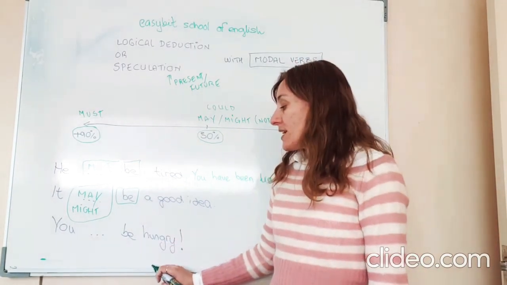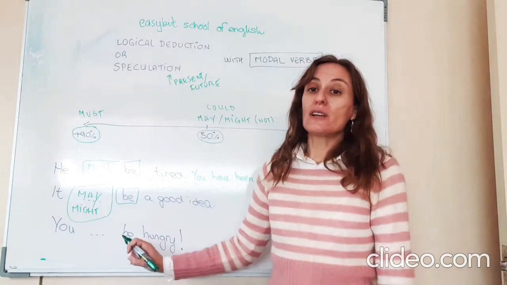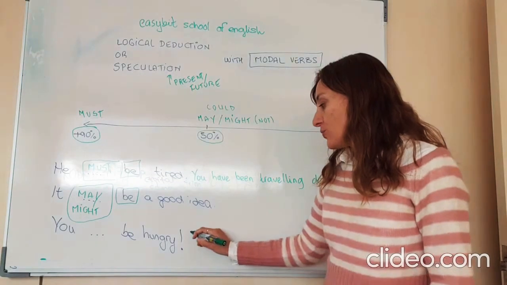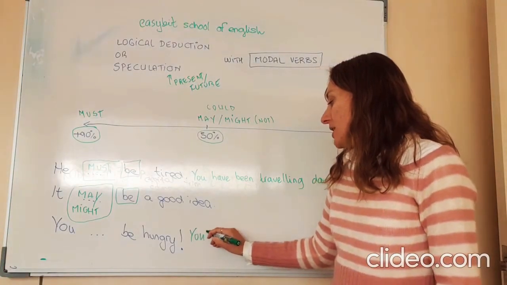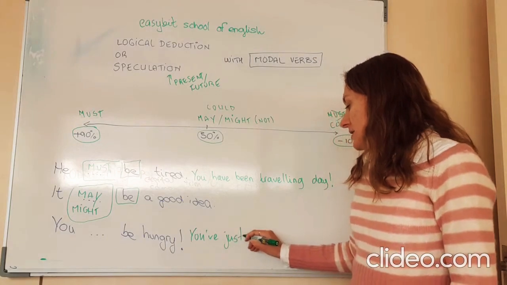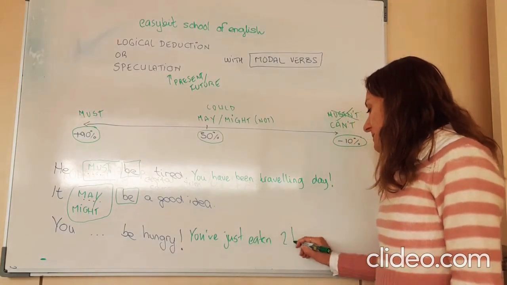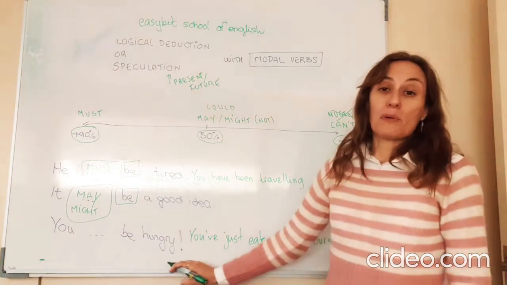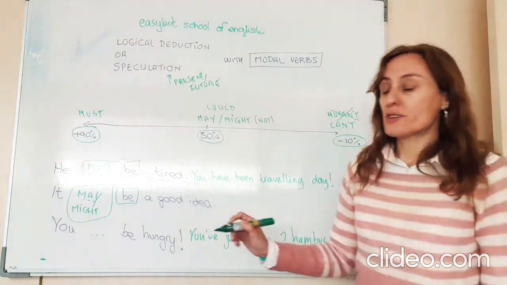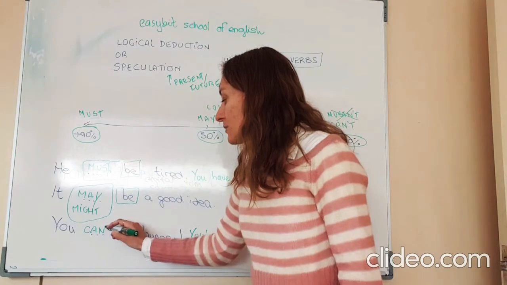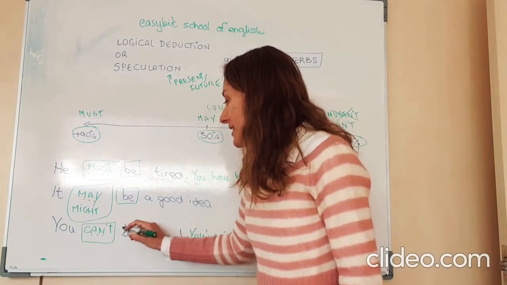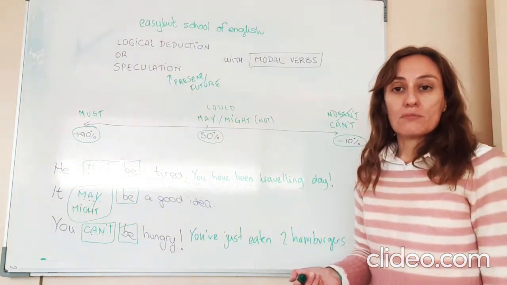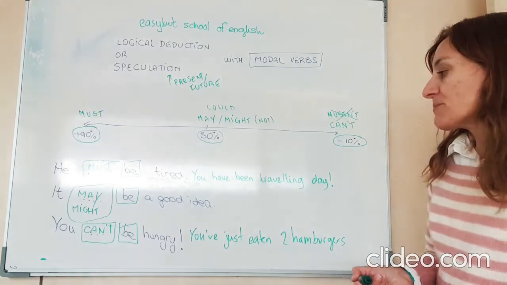Finally, in this case, you, be hungry. Again, I need more information. Imagine we have information like you've just eaten 2 hamburgers. So if you have eaten 2 hamburgers, the probability is you are not hungry. So you can't be hungry. Okay? You can't be hungry because you have just eaten 2 hamburgers. It is logical, isn't it?